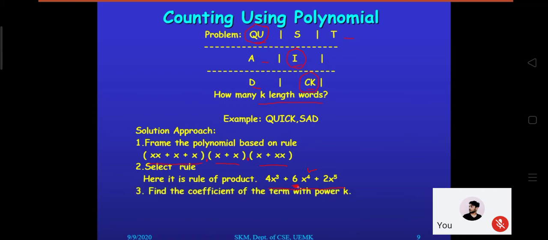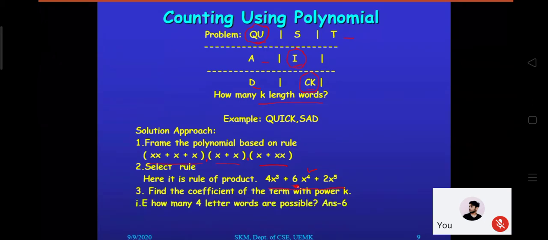So this polynomial, this way it is helping that if you are trying to identify a k length word, check the power of x, whichever is matching, that will be the answer. That means this way you can observe how many k equals 2 length words are possible. The answer is coming 0, there is no term present with k equals 2. x to the power 2, x square, is not present. So that's why 0. So this is an approach, that is a polynomial approach. Sometimes we can utilize it during the time of counting. Fine. So is there any doubt regarding this particular polynomial approach?